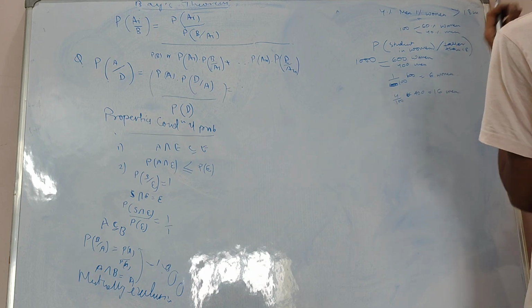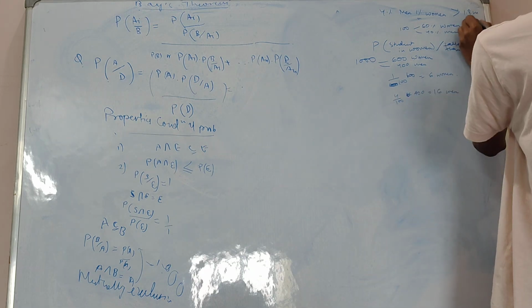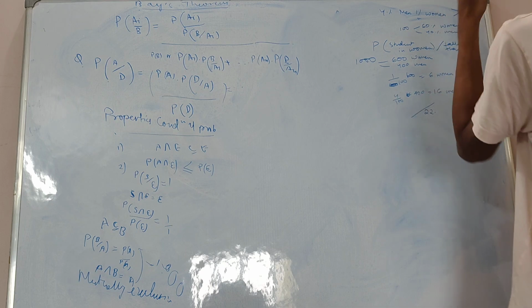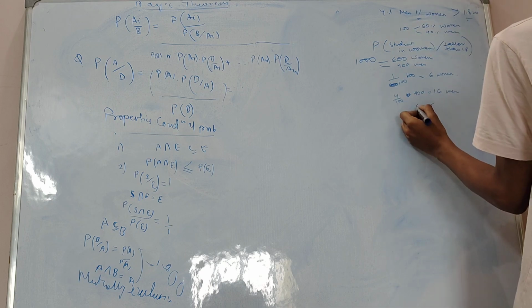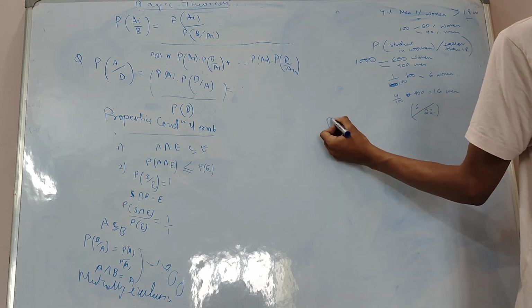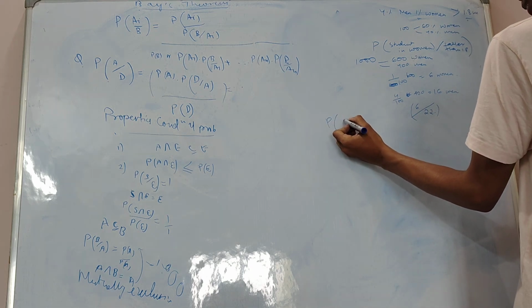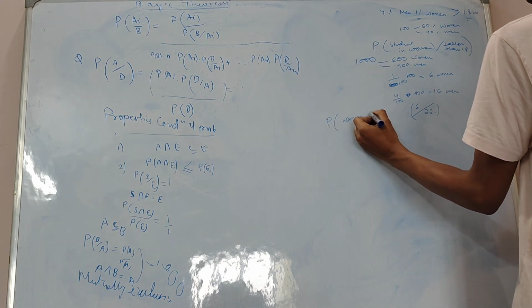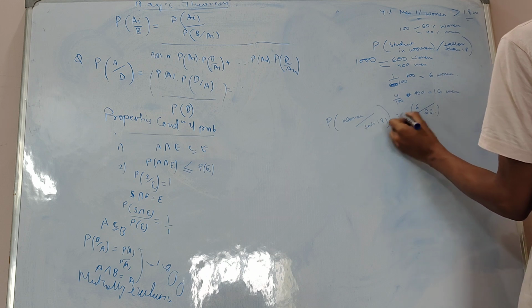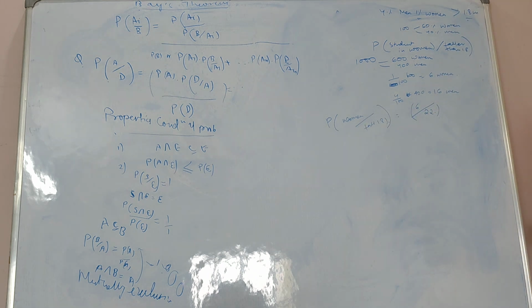So the number of people taller than 1.8 meters will be 22. Out of them 6 are women, so it will be 6 by 22. This is the probability of a woman given she is taller than 1.8 meters. So this will be the answer.